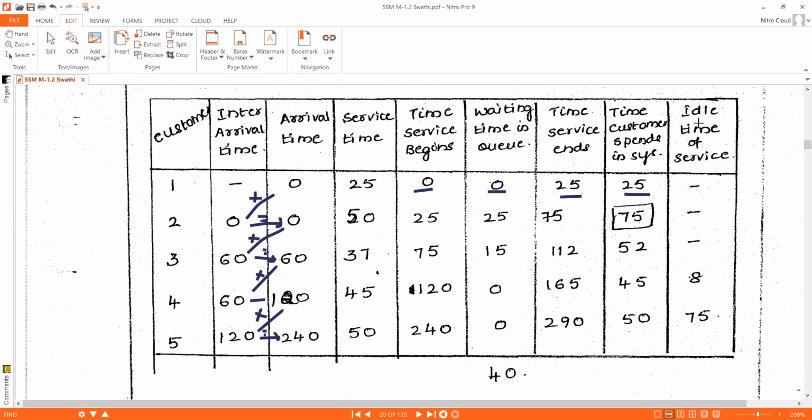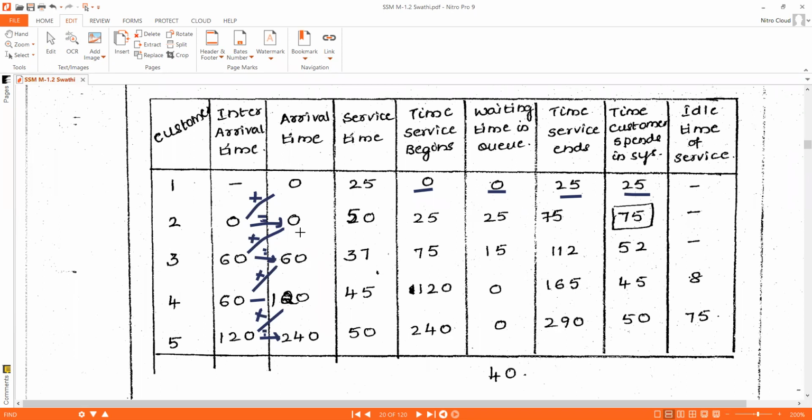And the next column is idle time of the server. Was the server idle? No. At clock time 0 itself, customer 1 arrived to the system. The server started servicing the job of customer 1. So it is 0. Idle time of the server is 0.